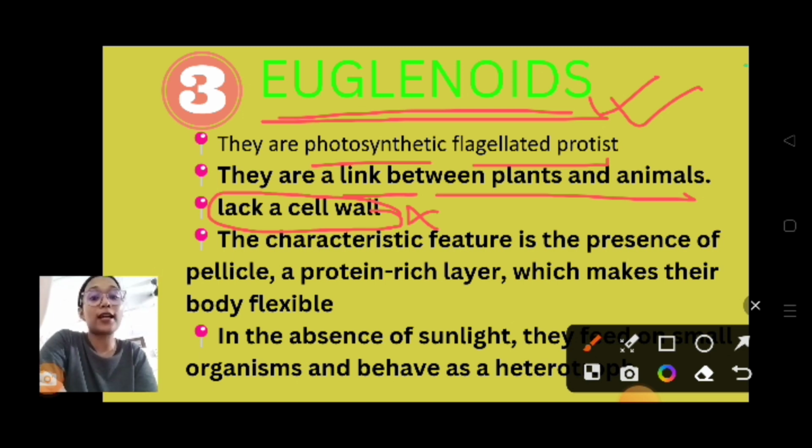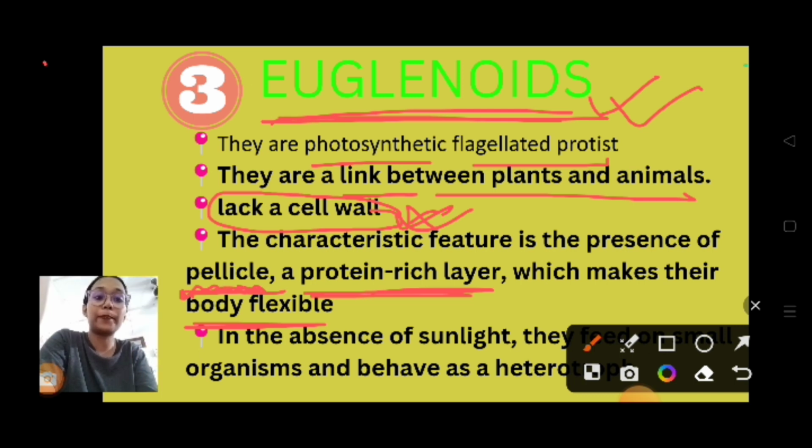In the previous two classes we have seen that they had a cell wall. In chrysophytes, the cell wall was made of silica. In dinoflagellates, the cell wall was made up of cellulose. Here the cell wall is absent in euglenoids. They have a peculiar characteristic: the outer covering is a pellicle, a protein-rich layer. This makes their body flexible. It does not have a cell wall but has a pellicle.